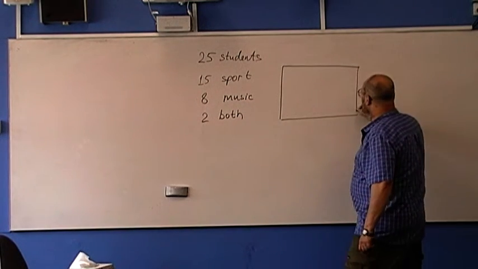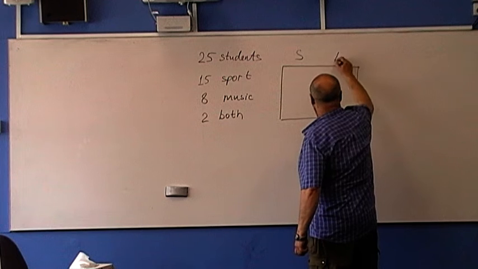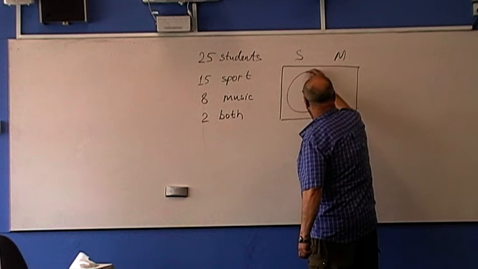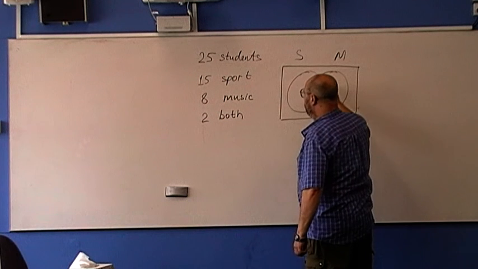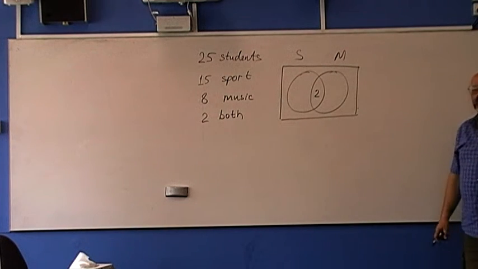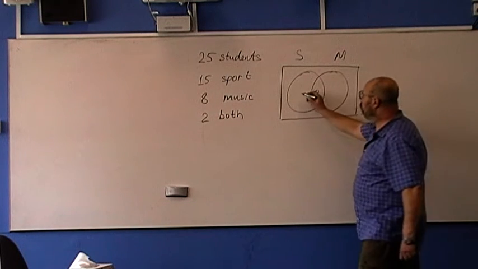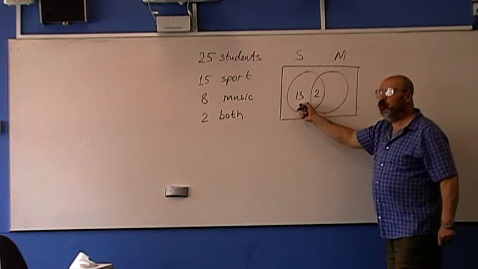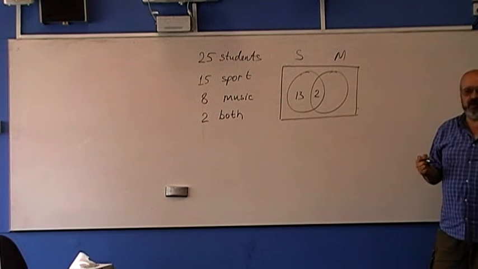A sports circle and a music circle. Sport, music. Very small box, so we put it bigger. Here 2. How many will we put here? 13. Because those are the ones doing sport but not doing music.